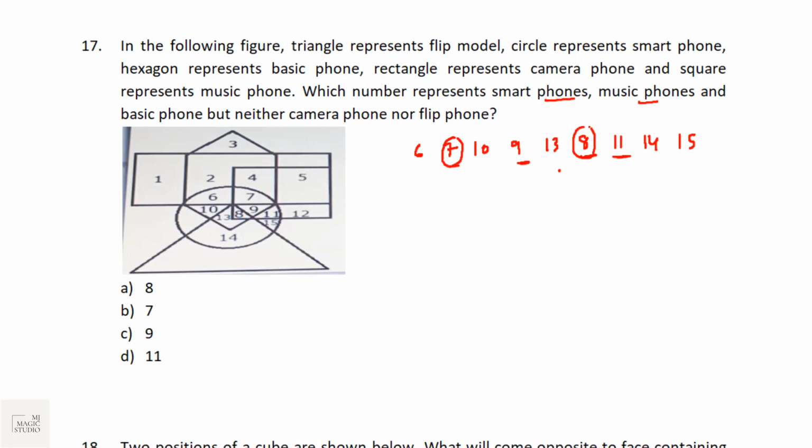Out of 7, 8, 9, 11 gone. But neither camera phone. Camera phone is rectangle. In rectangle we have 6, 7 common to this, 7 gone. Nor flip phone. Flip phone is triangle. In triangle we have this 8, out of 8 and 9, so this 8 is gone. So the number which remains with us is 9. We'll go with option C.